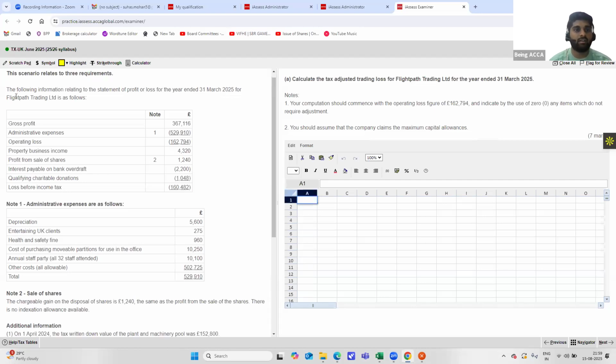The following information relates to the statement of profit or loss for the year ended 31st March 2025 for Flightpath Trading Limited. It is a company, which is incorporated, so we'll be discussing corporation tax in this question.